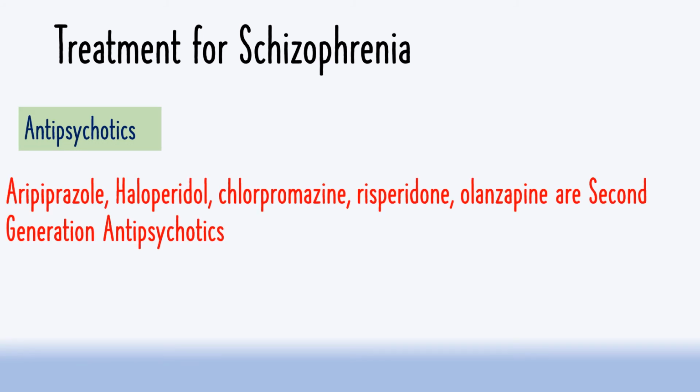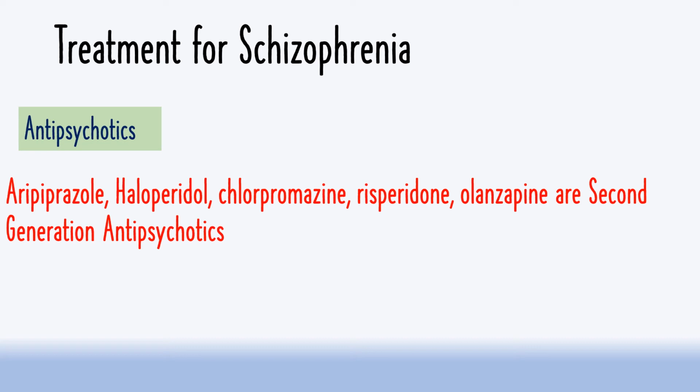Now we will discuss treatment of schizophrenia. So, antipsychotics are the first and foremost priority that treats schizophrenia. None of the other options can treat schizophrenia at the first stage. So, antipsychotics such as aripiprazole, haloperidol, chlorpromazine, risperidone, olanzapine are the second generation antipsychotics, also known as SGAs, and they have different generic or brand names.